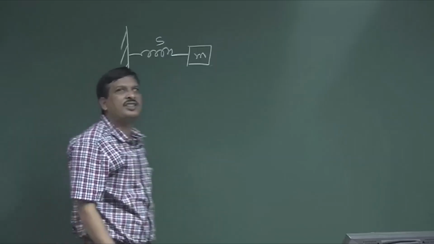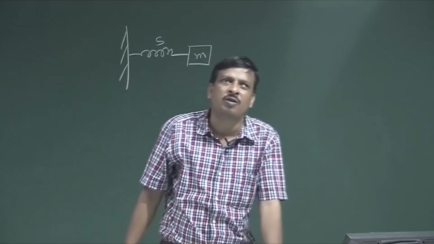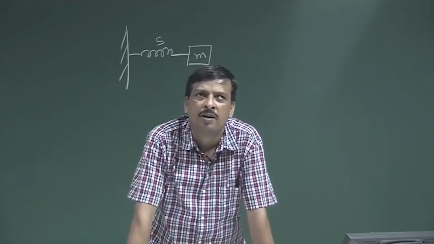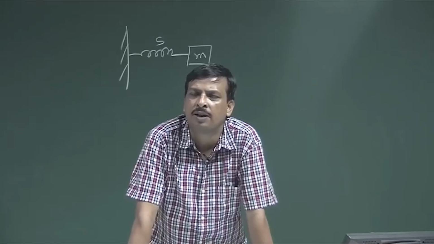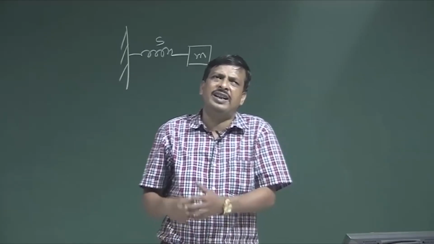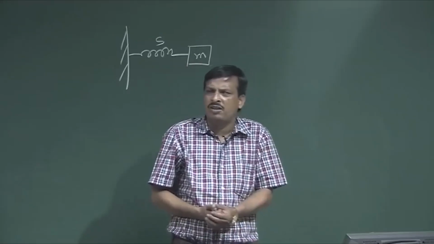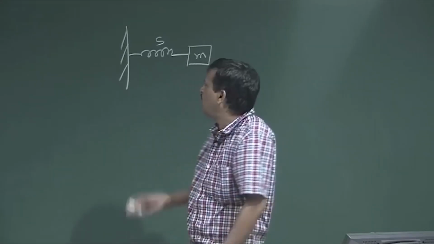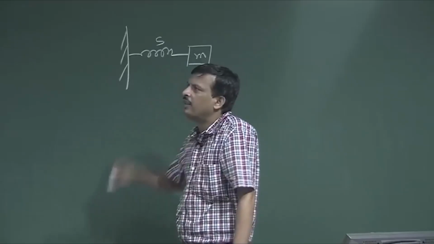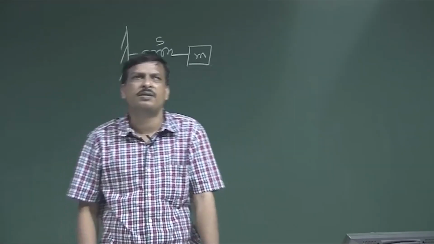S is the stiffness, the spring constant of the spring, and m is the mass attached to the spring. Any simple mechanical oscillator is nothing but a spring connected with a mass.